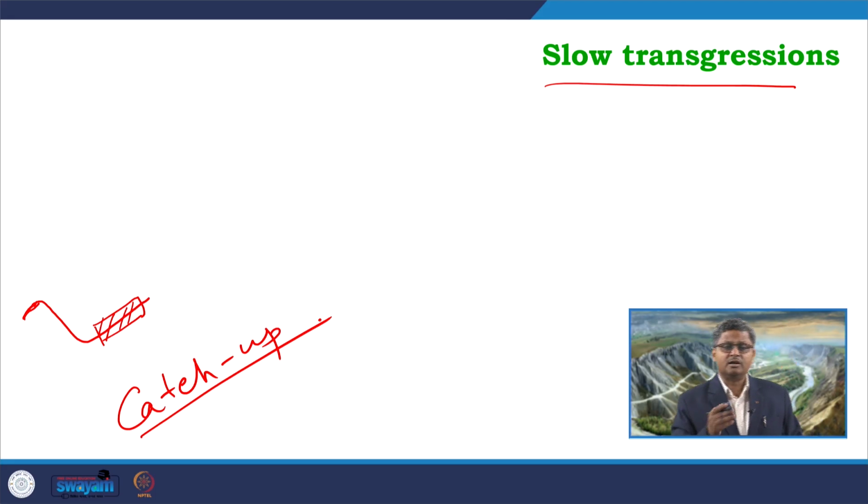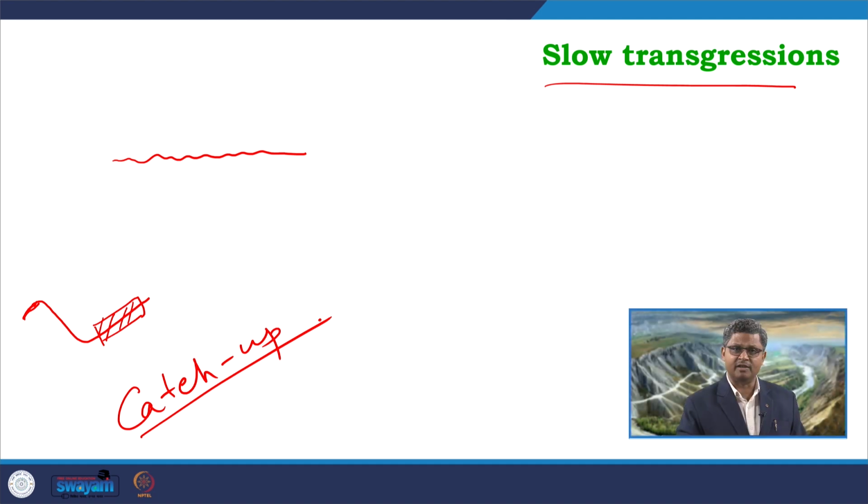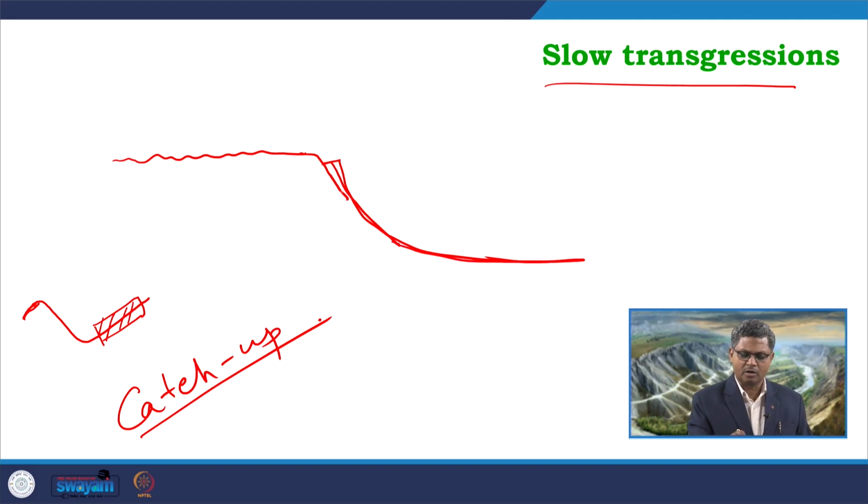So, what is the overall basinal condition during this catch up phase? At the end of the lowstand and the falling stage systems tract, we know that in the platformal part there is a karstified surface available. If I come down to the shelf edge, there we may have a very narrow platformal zone formed, and in the deep basinal part there can be some other chemical deposits formed.